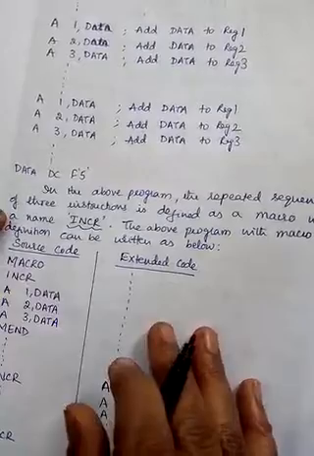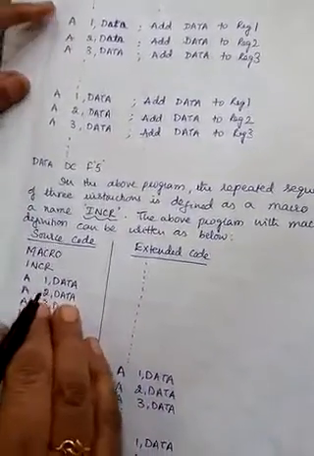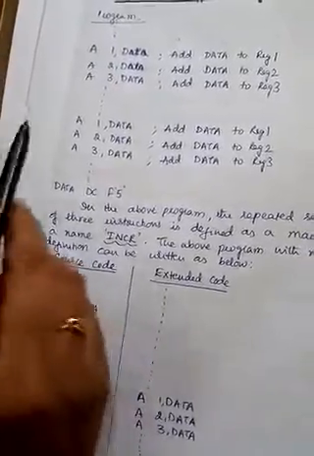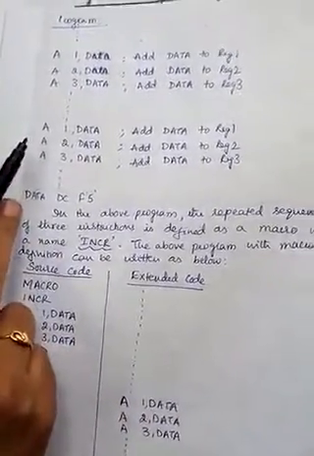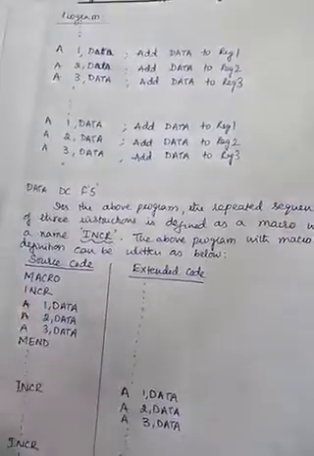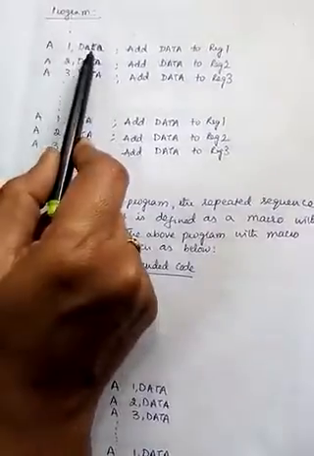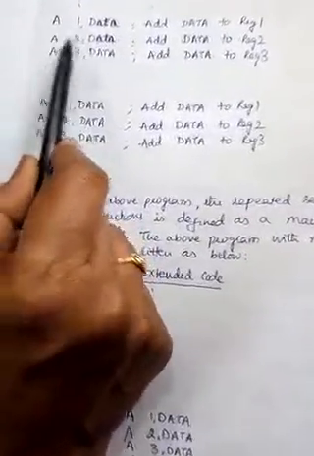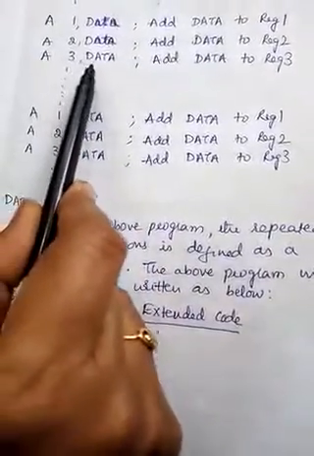I have given this in the notes. This is a small example, a very simple example. For explanation we will take only the simple one. Here if you observe, there are three instructions: A1 comma data, A2 comma data, A3 comma data.